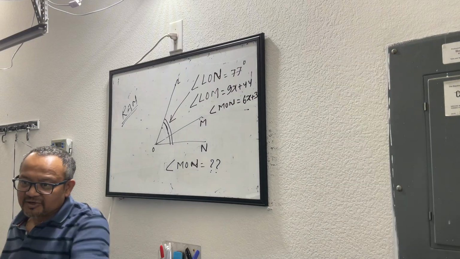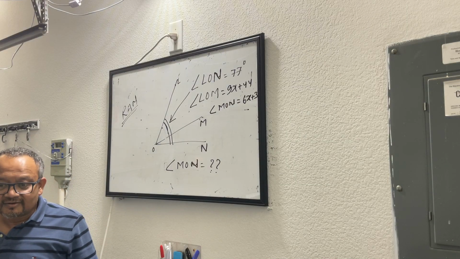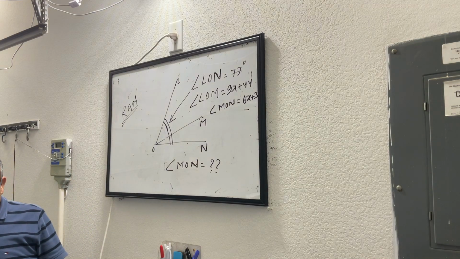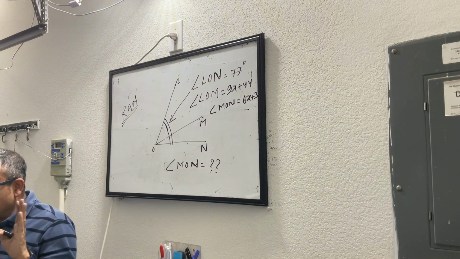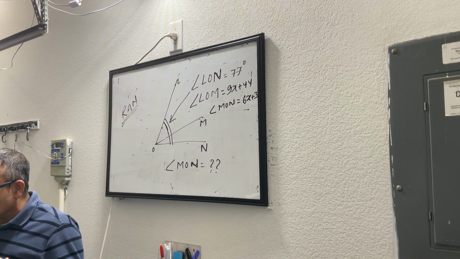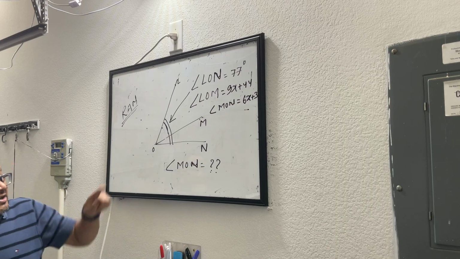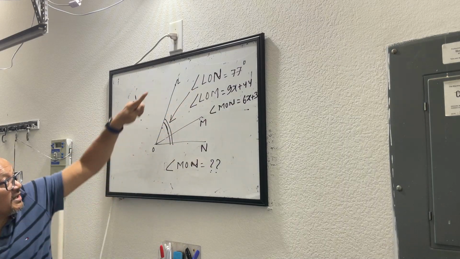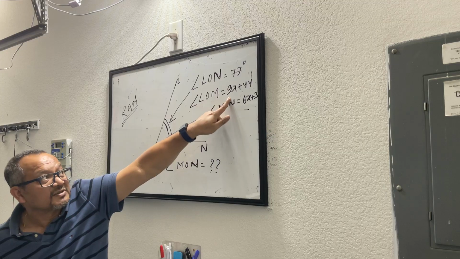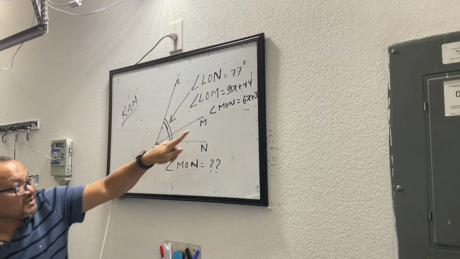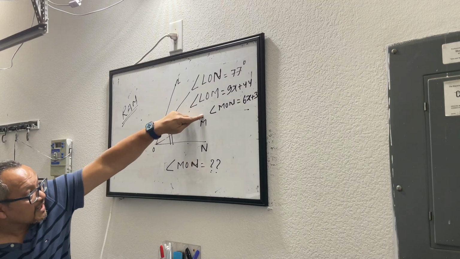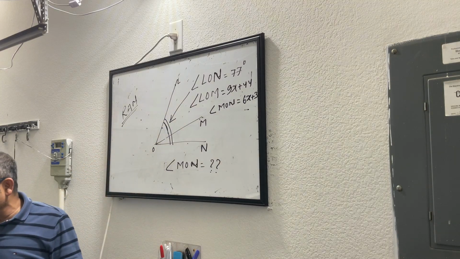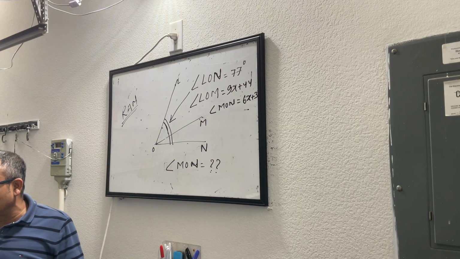Yes, Sujit, I got the answer. You got the answer already? Okay, I will check on that. But let me check with everybody. Did everybody get the question in the first place? You are given the complete angle as 77 degrees. This angle is given in the form of this expression, and this angle is also given in the form of this expression. You have to find the absolute value of this angle MON. I'll let you guys struggle with this for the next 5 minutes before I open my mouth.